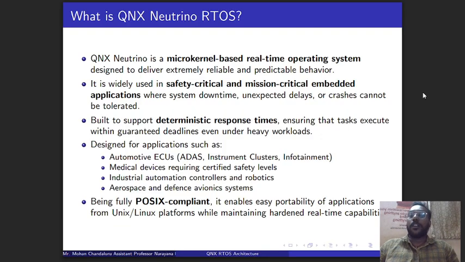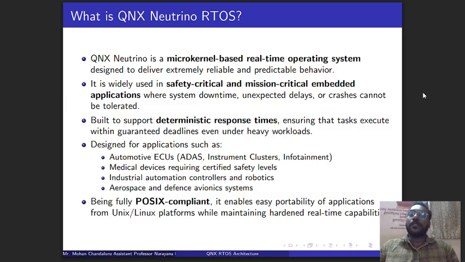So QNX is a microkernel based real-time operating system which is designed to deliver extremely reliable and predictable behavior. In the sense, whenever something crucial is going to happen by using an embedded system, the system has to respond very quickly to the user's command. Whatever the command given by the user, the system has to respond within the specific timeline decided or developed by the programmer. So in such scenarios, a real-time operating system has to be involved, and QNX is such a real-time operating system.